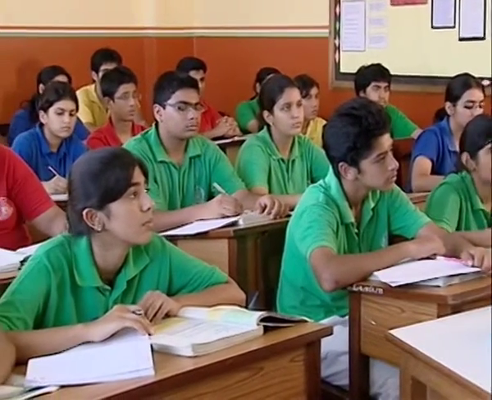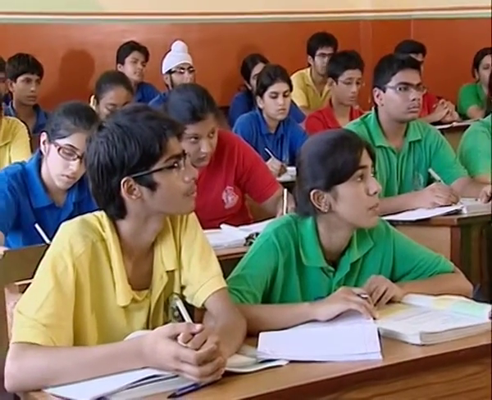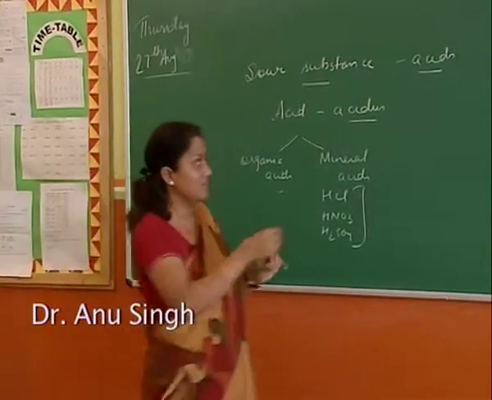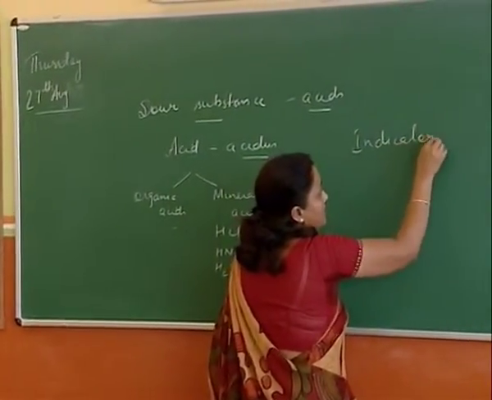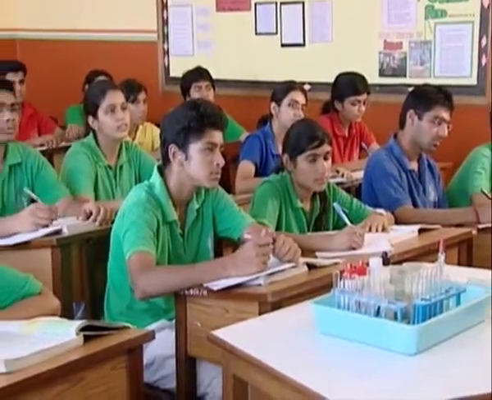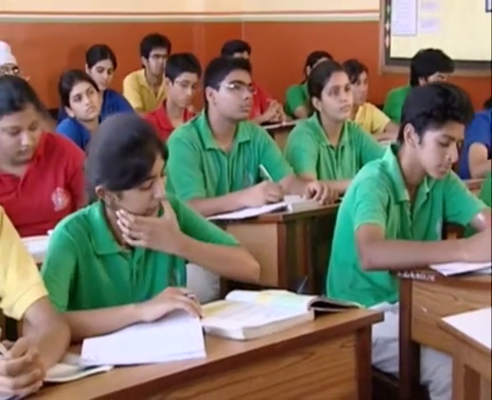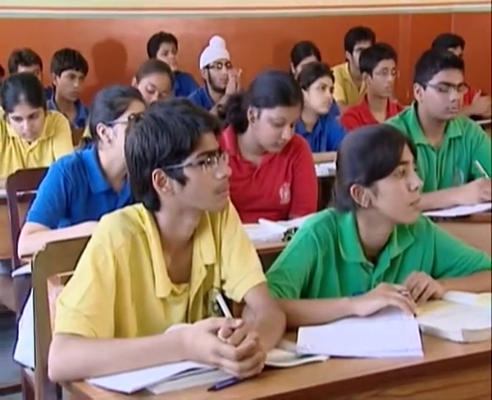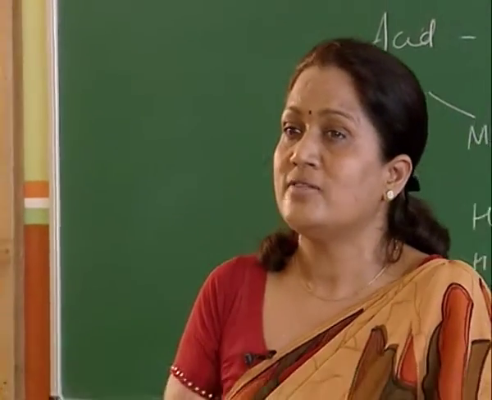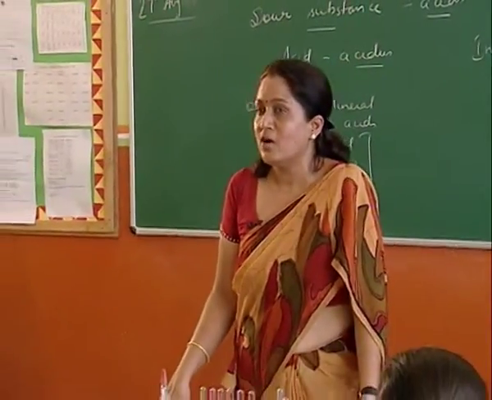To classify substances on the basis of their acidic or basic nature, you use a certain class of substances called indicators. What is the need of these indicators? Yes, to differentiate. If I want to know the chemical nature of a substance around me, you can't taste it, because you might not know that the unknown sample might be harmful to you.